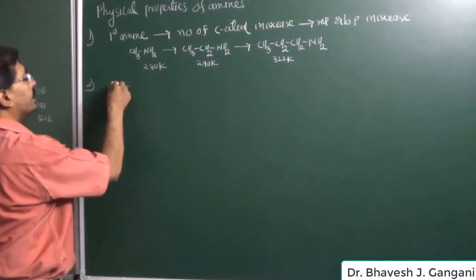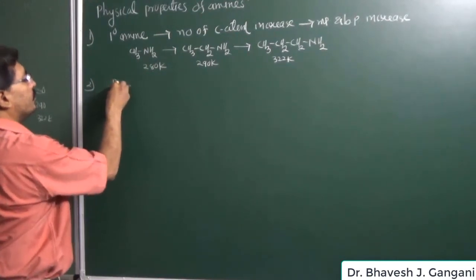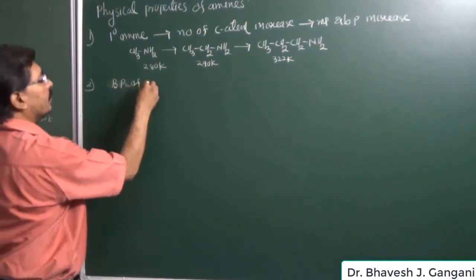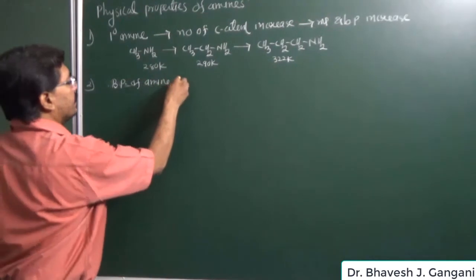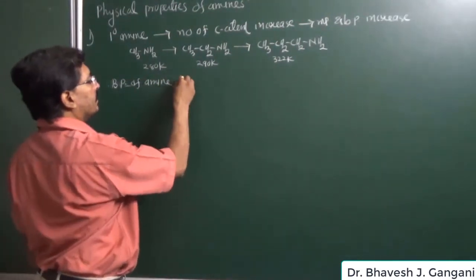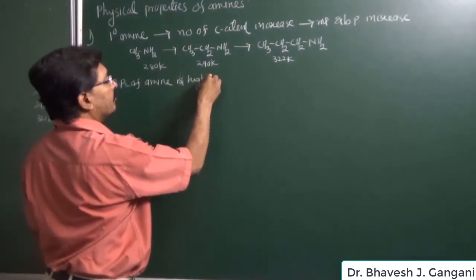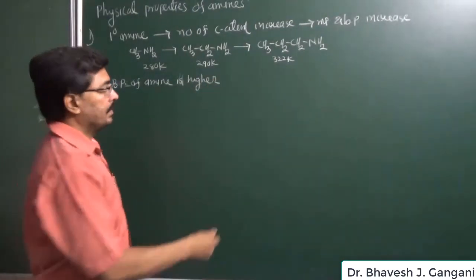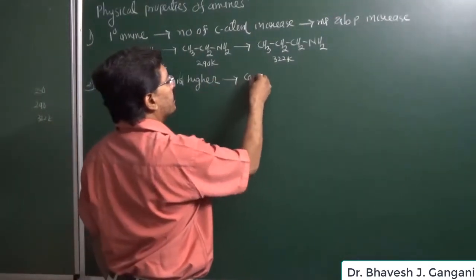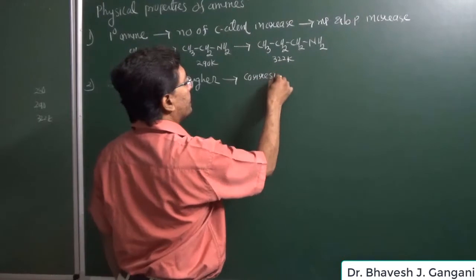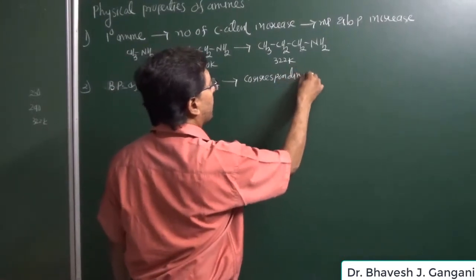Now it is observed that the melting point and boiling point of an amine is higher than the corresponding alkane. So we can write that the boiling point of an amine is higher than the corresponding alkane. It will be higher as compared to the corresponding alkane.